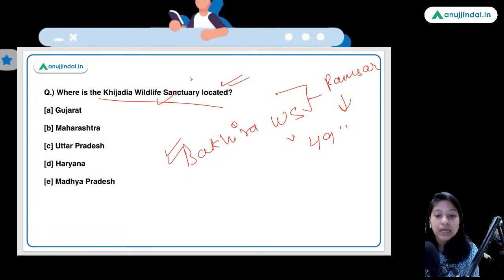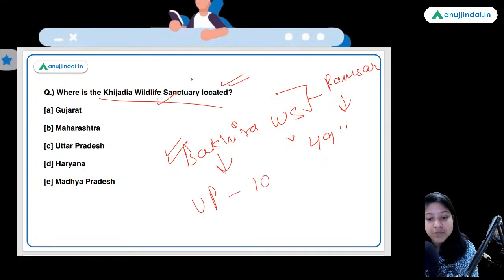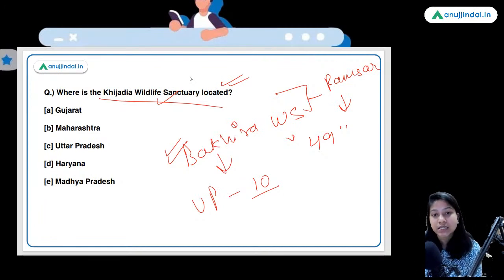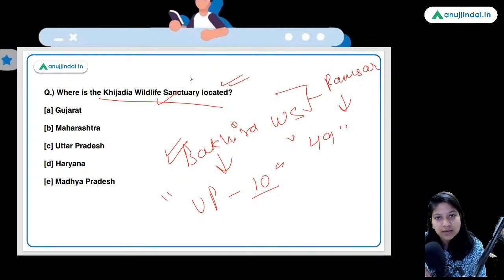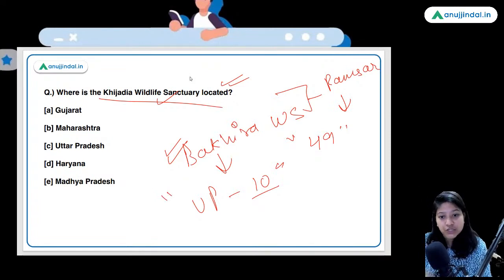Now, with Bakhira Wildlife Sanctuary getting this Ramsar site tag, Uttar Pradesh has got 10 Ramsar sites, which is the highest in India. This question I had discussed just 1 or 2 days back in the revision sessions only. So do remember that the latest wetland or wildlife sanctuary that has got the Ramsar site tag from Uttar Pradesh is Bakhira.